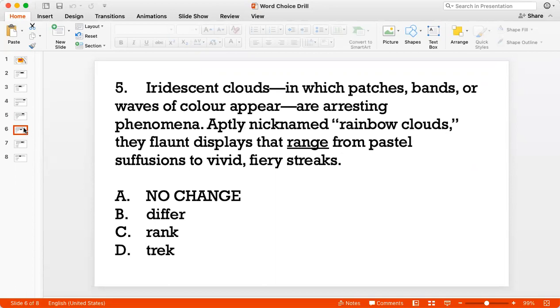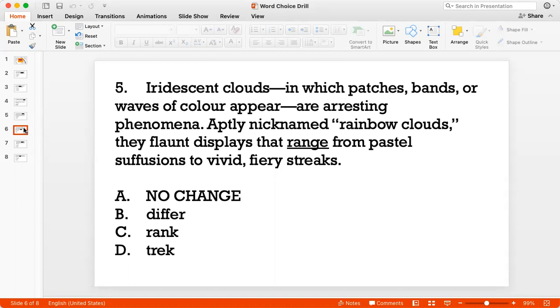Okay, so here I'm talking about iridescent clouds, which are clouds that have patches, bands, and waves of color. So these are clouds which have a lot of different color in them, and they are arresting phenomena, which is to say that they are impressive. They immediately catch the eye. They are beautiful. They are called rainbow clouds, and they flaunt displays that range from pastel suffusions. So pastel suffusions would be something that is kind of spread throughout the cloud. It's suffused within the cloud to vivid fiery streaks.